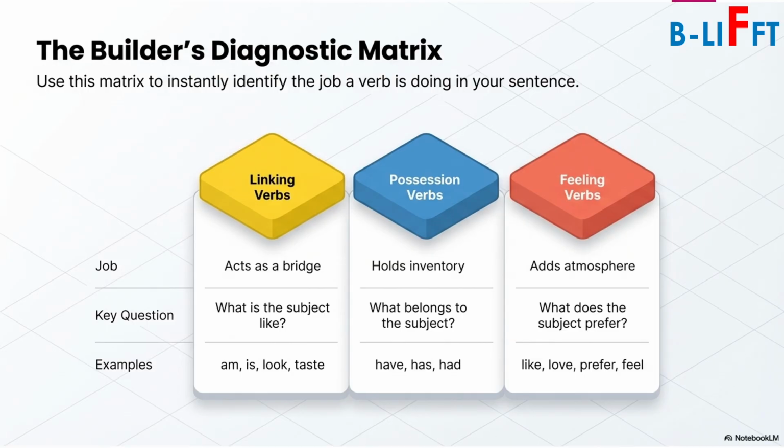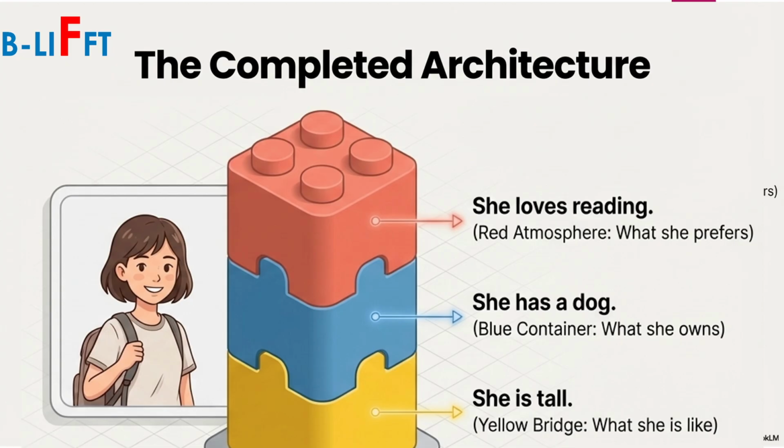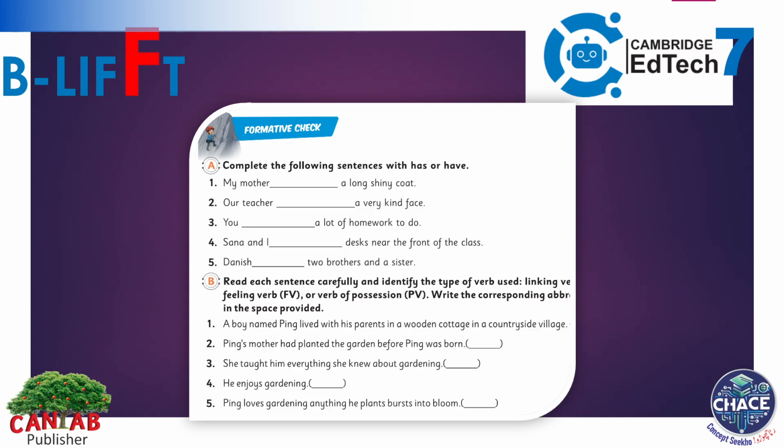Examples: am, is, look, taste. Then possession verb. What belongs to the subject? We use have, has, had as a main verb. Then feeling verbs. What does the subject prefer? Like, love, prefer, feel.